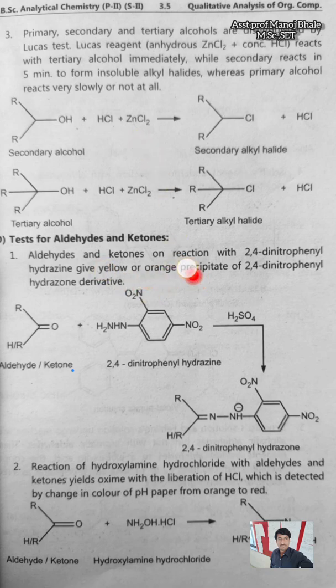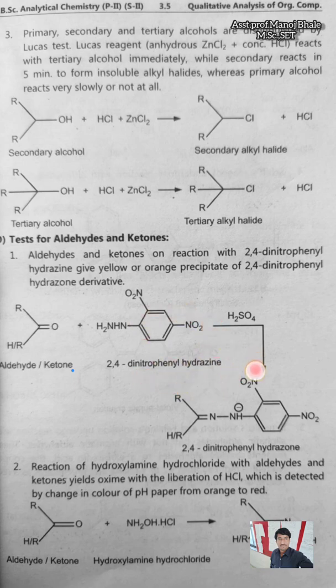Next one, test for the aldehyde and ketone. Aldehyde and ketone we can easily distinguish here with 2,4-dinitrophenylhydrazine. So this 2,4-dinitrophenylhydrazine reacts with the aldehyde or ketone, with R or H. R means ketone, and H in place of the R, then that is an aldehyde. So this aldehyde and ketone we can easily identify by reacting with 2,4-dinitrophenylhydrazine.